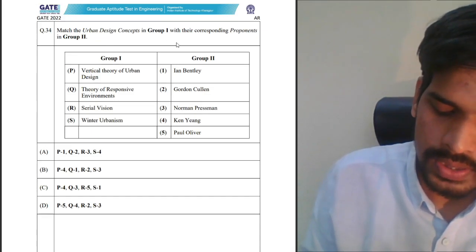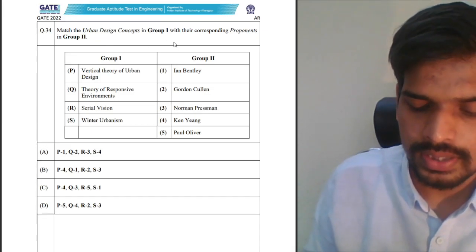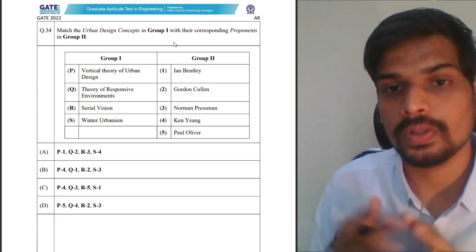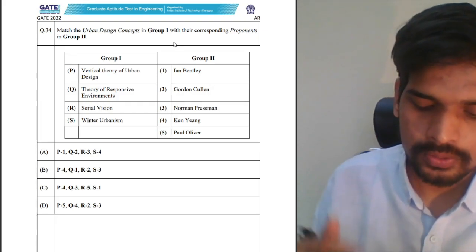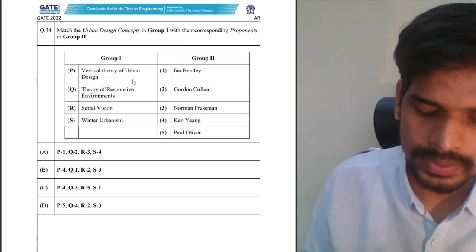Match the urban design concepts in group 1 with the corresponding proponents in group 2. Again, even if you know one or two, you can try to work out the solution. Let us look into these concepts. Vertical theory of urban design.